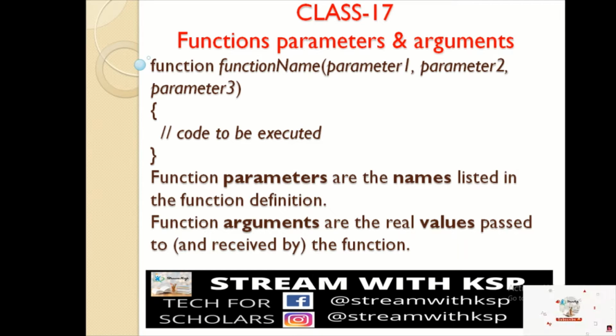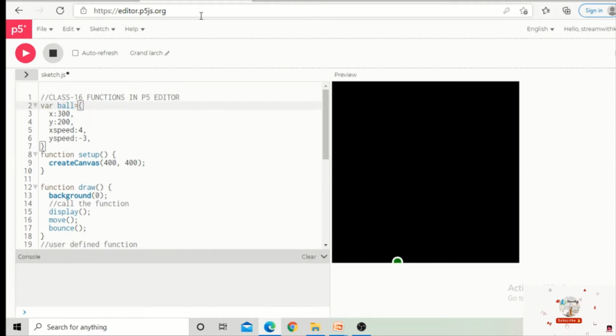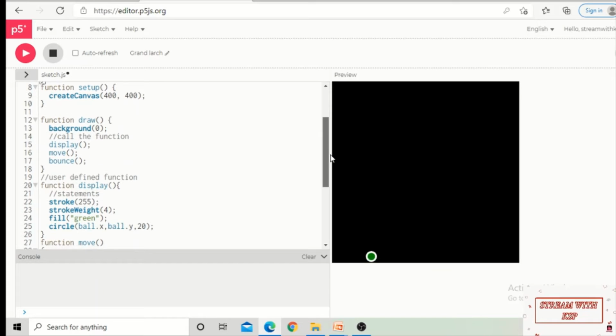Let us start today's class, but before that we will observe the output of the last class. We created the moving ball in the previous class. If I want to create one more ball with a different color, I cannot, because our user defined functions do not have any parameters.